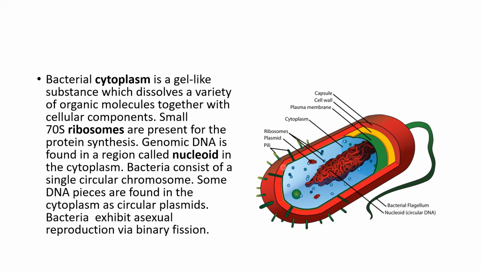Bacteria exhibit asexual reproduction via binary fission. So how does the bacteria reproduce? It reproduces by binary fission. That is, one cell will divide into two and then two will divide further. Like that, binary fission takes place in case of bacteria.